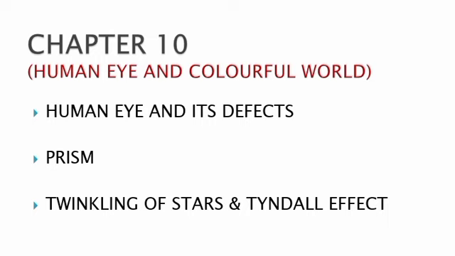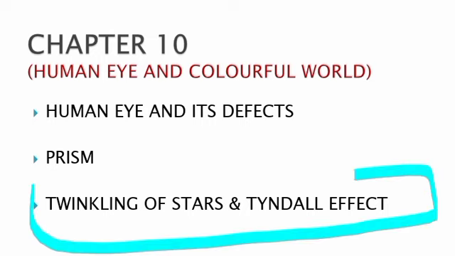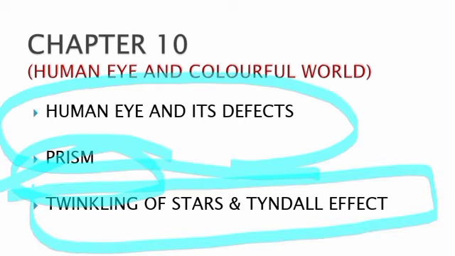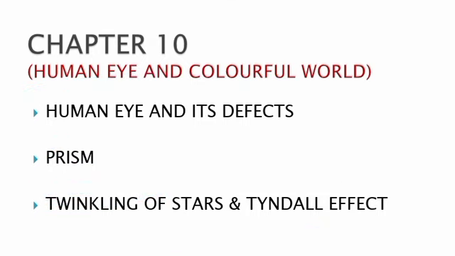Chapter number 10, the human eye and the colourful world. You have to read twinkling of stars and the Tyndall effect in this chapter. You have to read the prism, and the human eye and its defects. In defects you will find that there are too many defects in the human eye. You have to read that from exams, as it is most important for board exams. After it you have to read